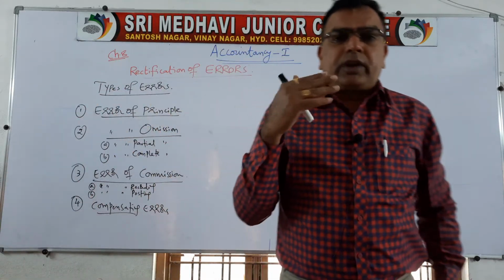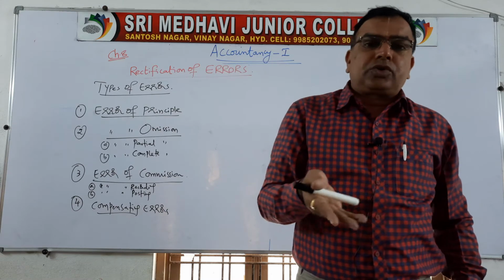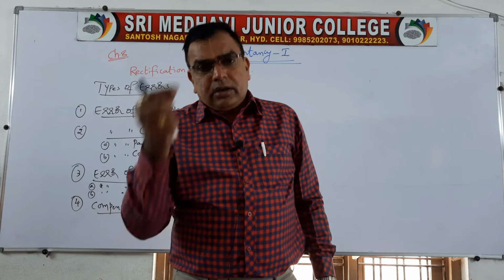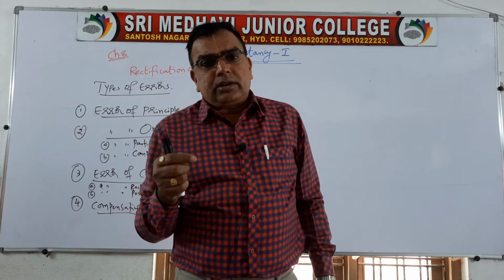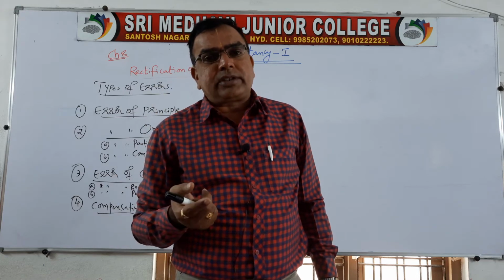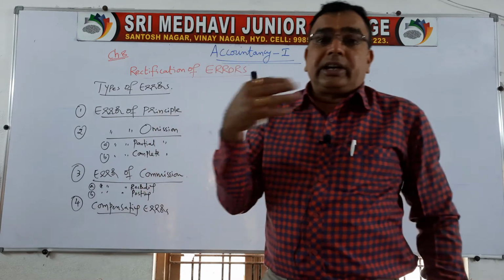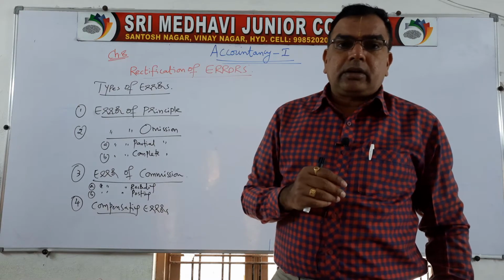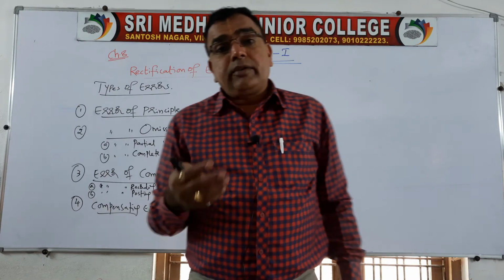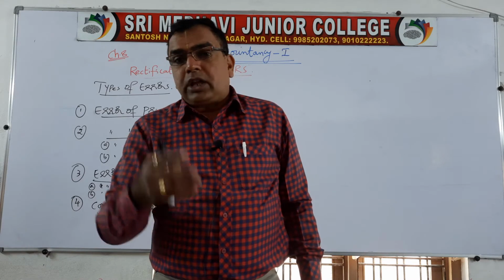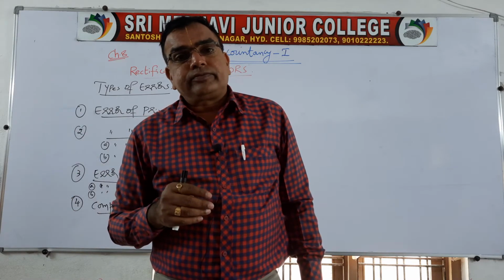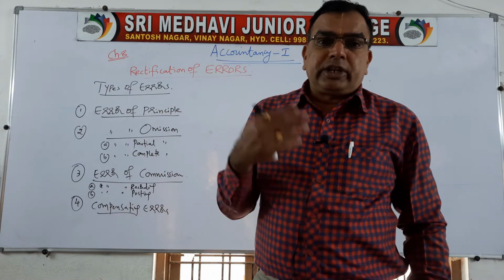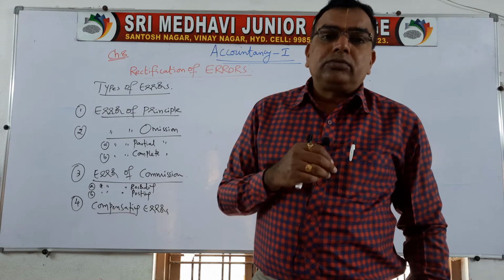For every organization, for every accountant, even while you are writing notes, sometimes you will overwrite a word, write some numbers extra, or some wrong spellings. At a later stage we will come to know that we have made a mistake. Clear? Normally in your classwork and notes, whenever a mistake occurs, what will you do?